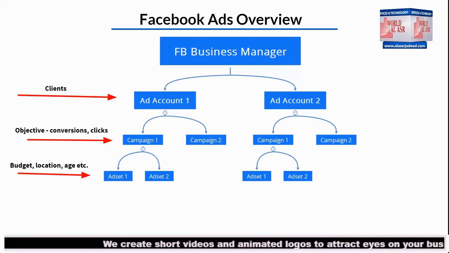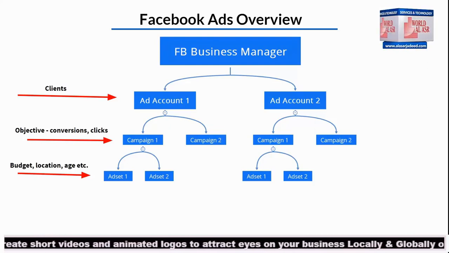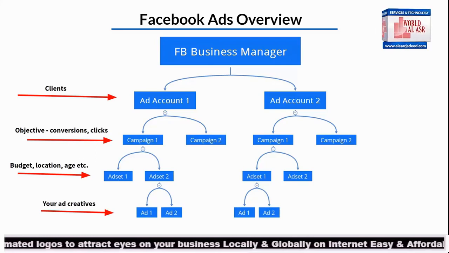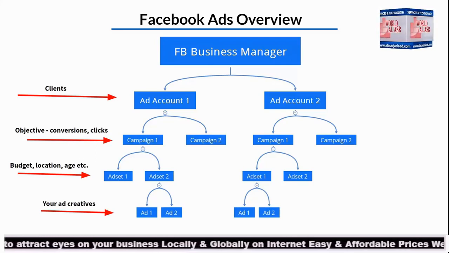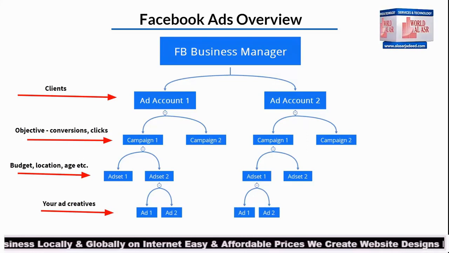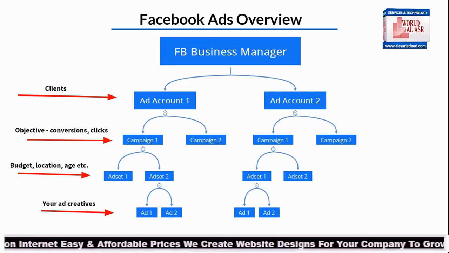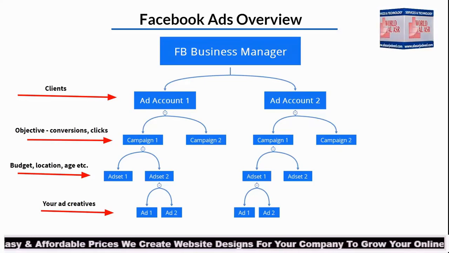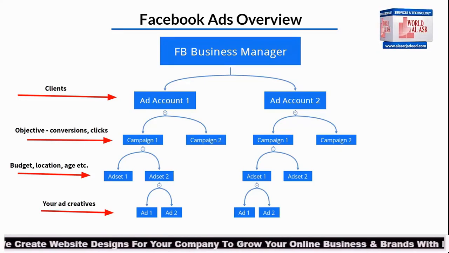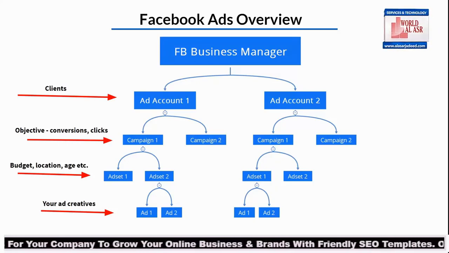And so this is really giving you a good representation of how you can look at the actual Facebook ads hierarchy, okay? And then we have the actual ad creatives. So as you'll notice here, under each ad set, we're going to have our unique ads. So for example, if we have one ad set that is just females, right? We're going to have a series of ads under those. And then if we have another ad set number 2, that is just for males, they're going to get a whole new set of ads, new creatives, new messages, right? Because it's a different audience.